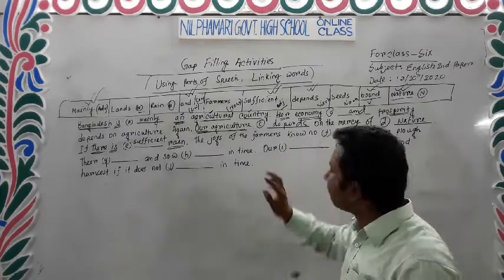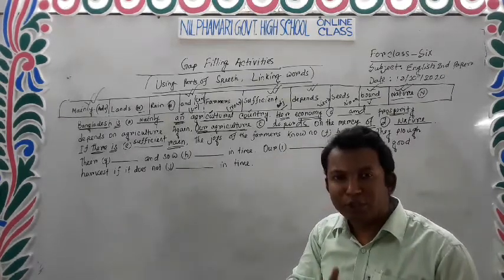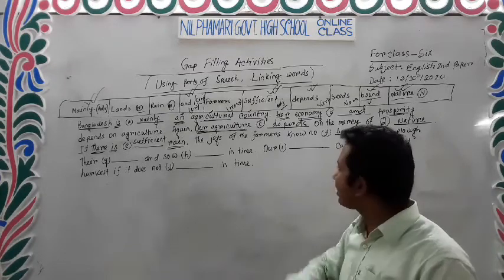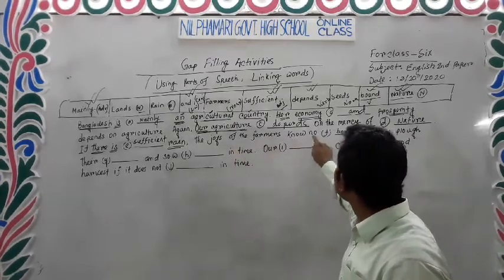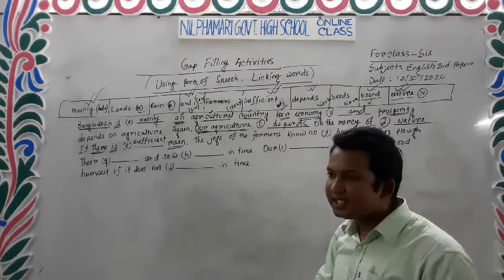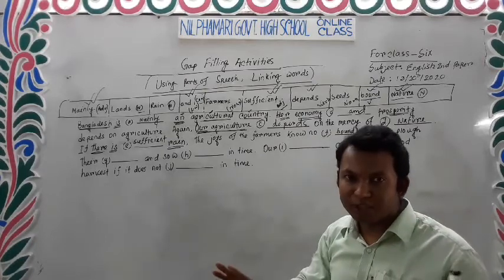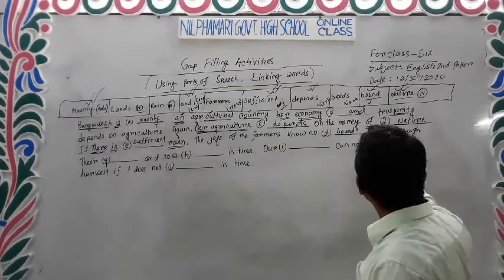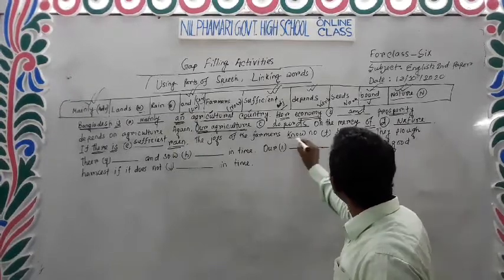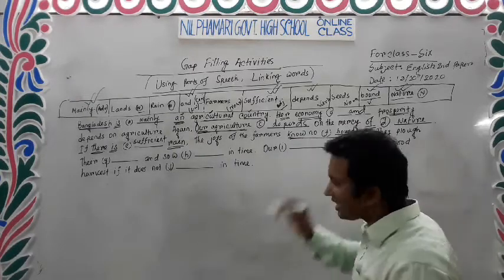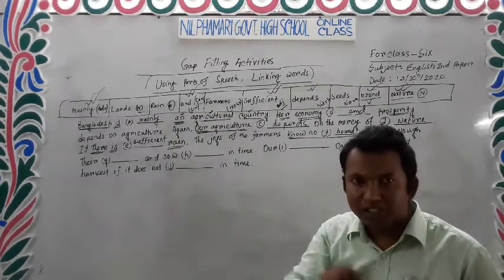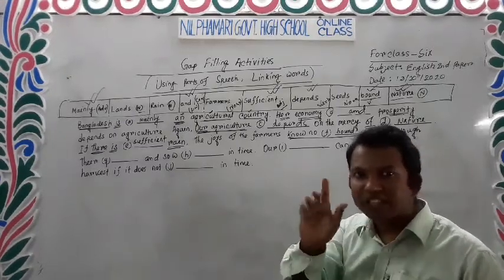No bounds means there is no limitation. The joys of the farmers know no bound means no limitation. Okay. This is a phrase word. This word is always seated together, or jointly.